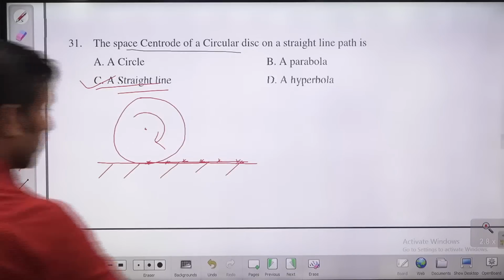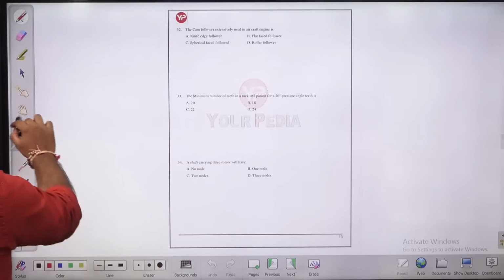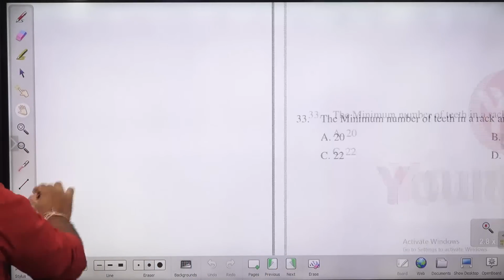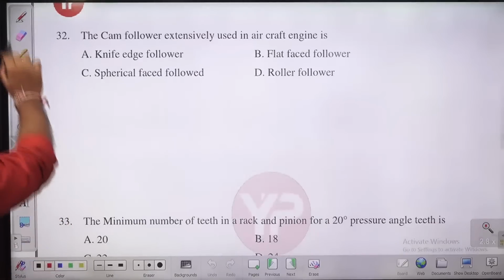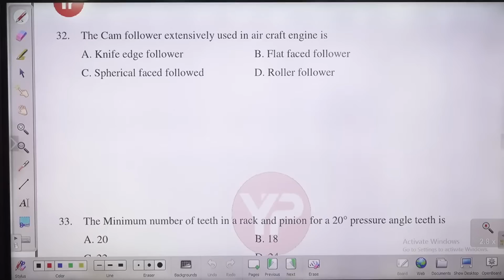Let us move to the next question, question number 32. Cam followers extensively used in aircraft engines. We use cam followers in aircraft. Why? What is the reason? Used in aircraft because roller followers have very little friction. Roller follower we use in the aircraft, not knife edge follower, flat edge follower, or spherical follower. No, we use roller follower in case of aircraft engine. So D is the answer for this question, guys. Please check.